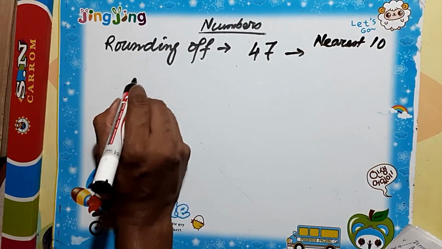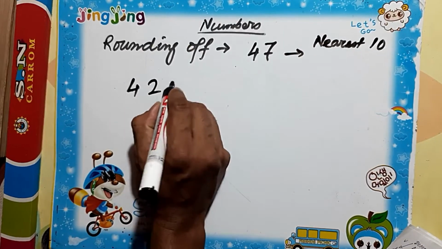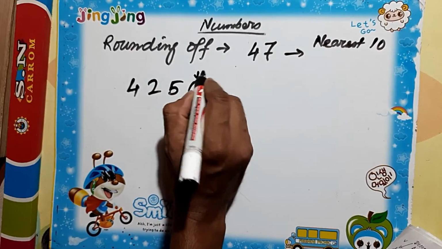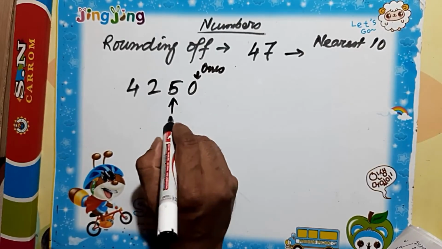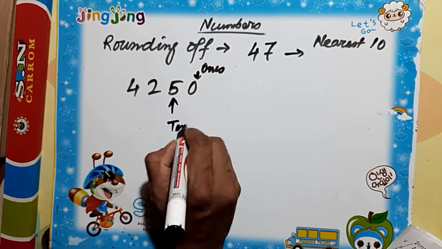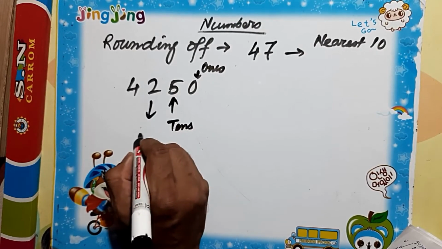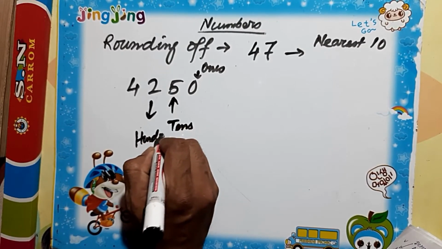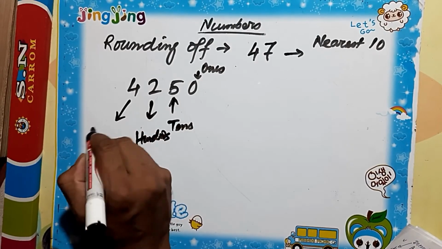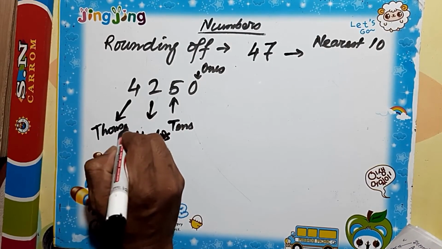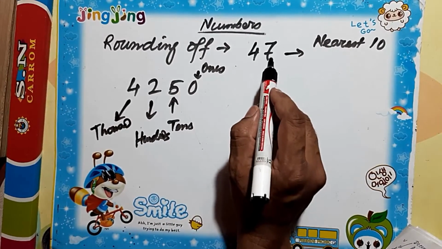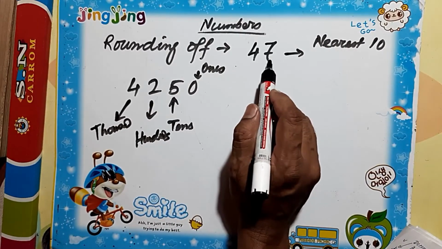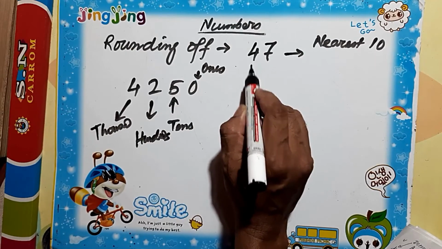We all know that in a number, this is the ones place, this is the tens place, this is the hundreds place, and this is the thousands place.